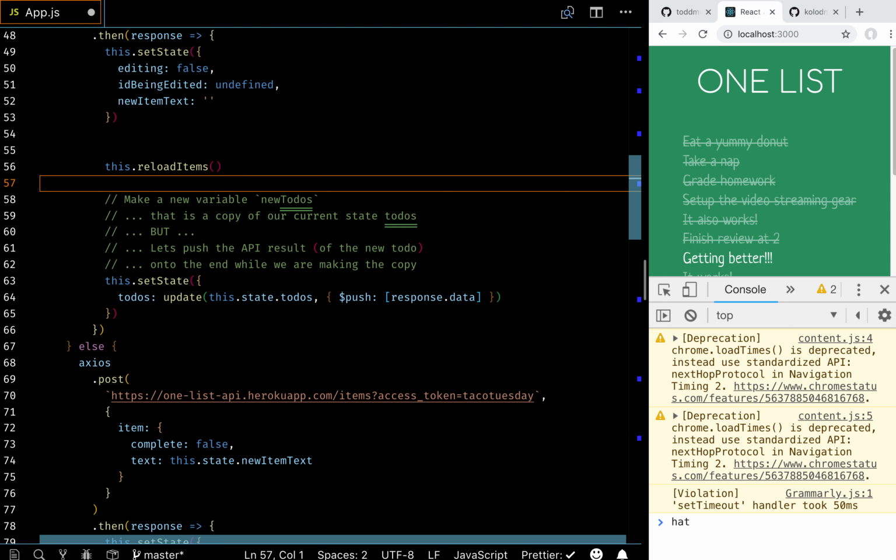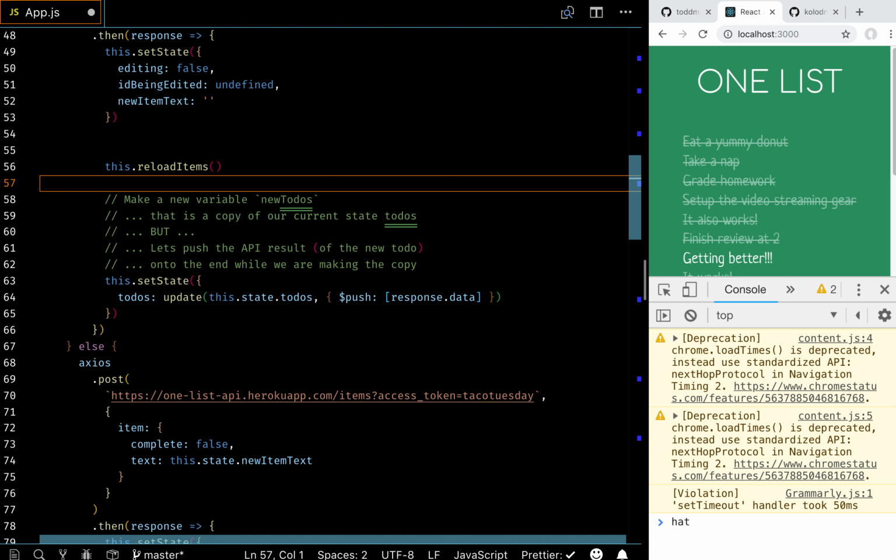When we add a new item to the end of the array, the API gave us back that one new element that we should add to the end of our list, but we ignored it. And we said, fine, whatever. You gave us back this new element to put on the end of the list. We tossed that data out the window and we said, give me the entire list again, please, and I will use that to replace my state.